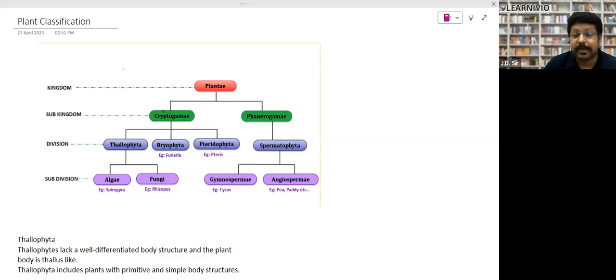But crypto is a Latin term. Crypto means hidden, right? And gami means marriage. Hidden marriage. Actually, their sex organs cannot be seen. That's why their sex organs are not clearly visible. That's why they are called cryptogams. You cannot see their sex organs.